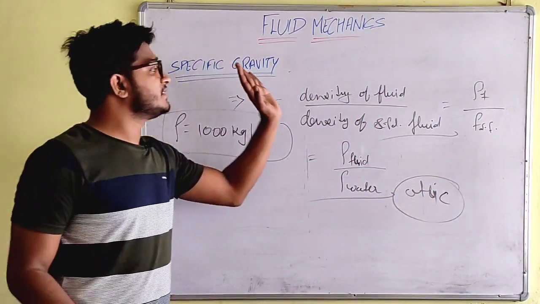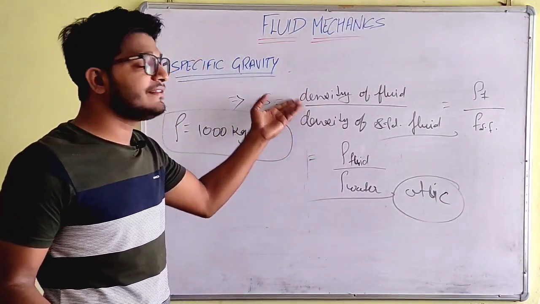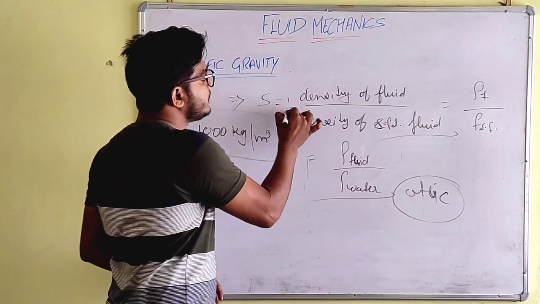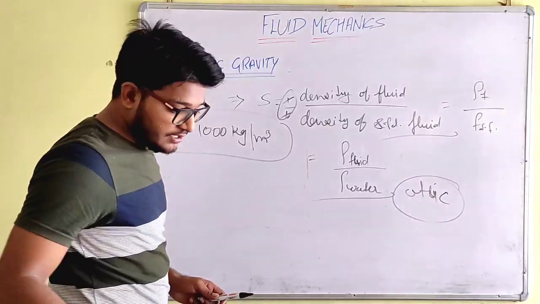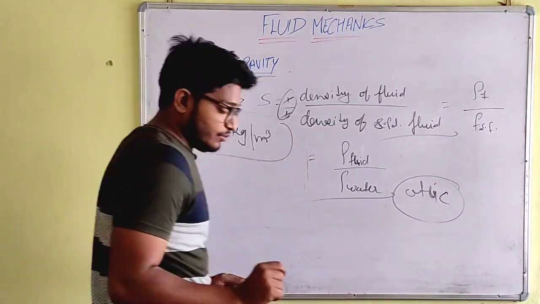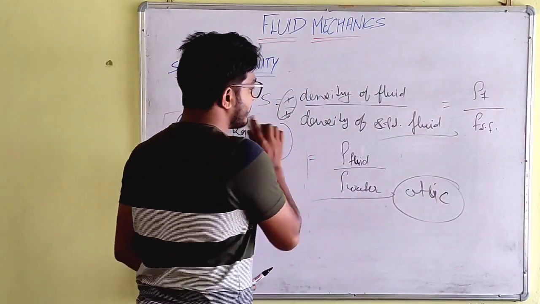One more thing here: specific gravity is unitless, because density upon density is unitless. Simple. Okay, so there is one more example here.